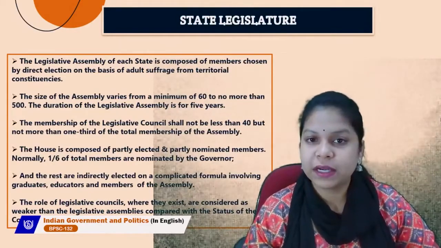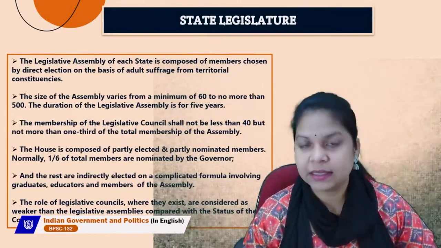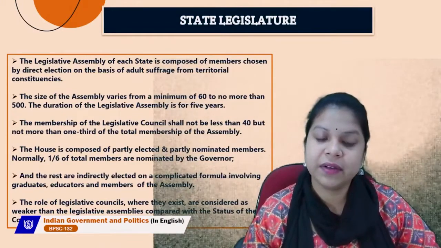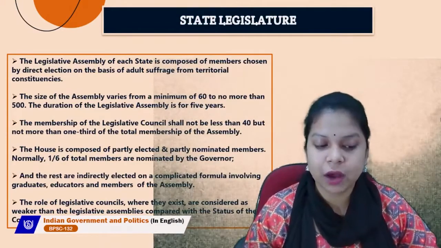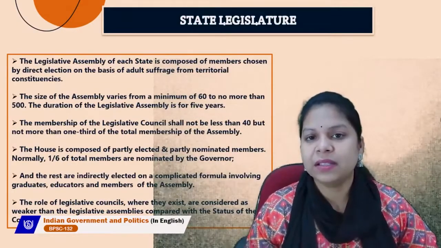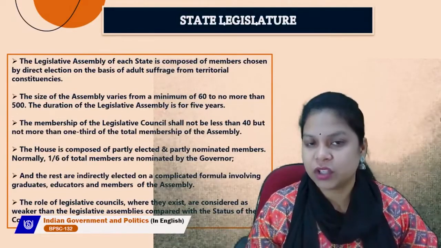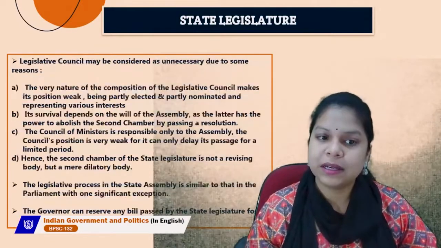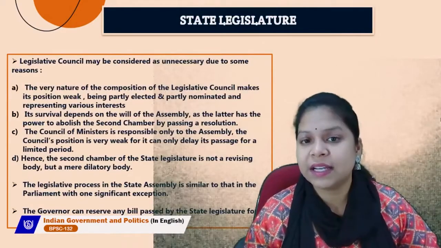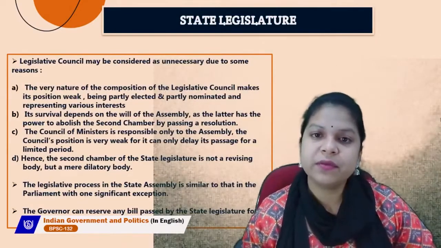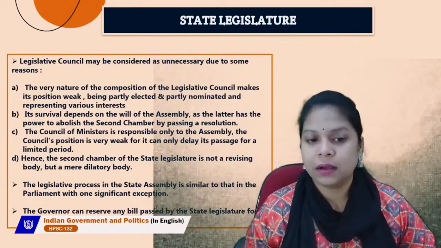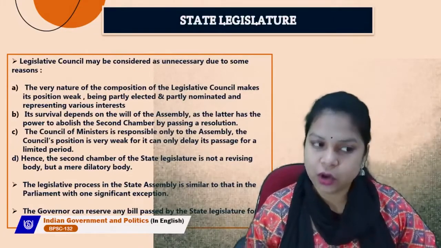So the role of legislative councils, in states where they exist, is considered weaker than that of the legislative assemblies, compared with the status of the Council of States vis-a-vis the House of the People. So it is believed that the legislative council is weaker in its position with respect to the legislative assembly. So the legislative council may be considered unnecessary for some reasons. Many states feel that there is no need for a legislative council, and what are these reasons? Let's talk about it.